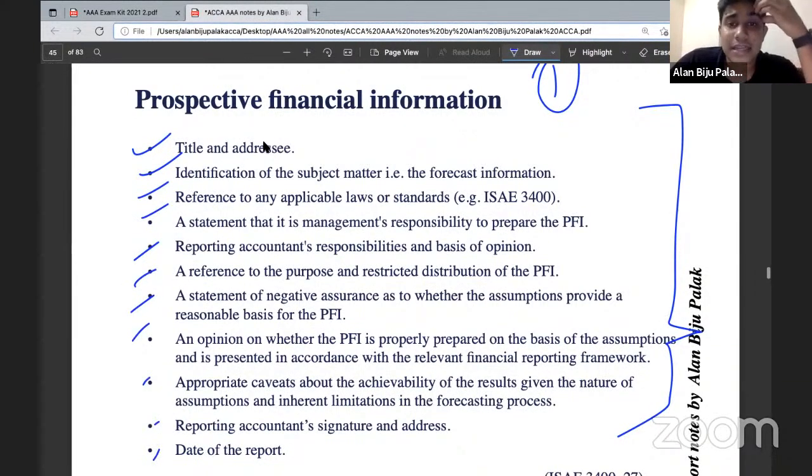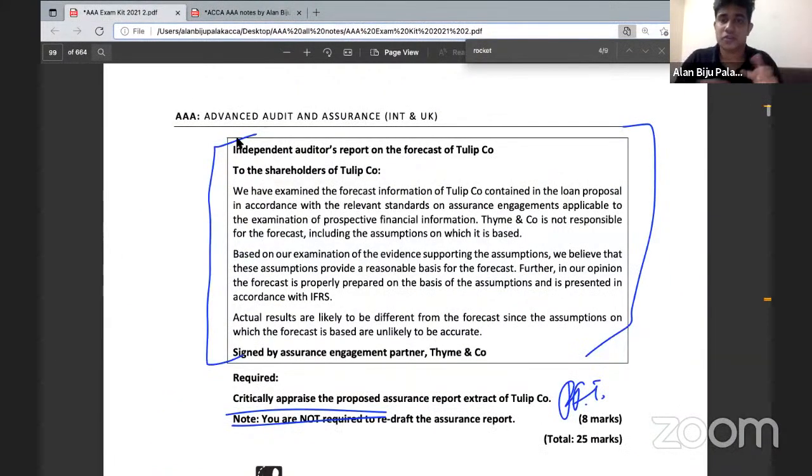You need to check whether the title and address is correct, whether the subject matter is correct, whether the applicable financial reporting framework is mentioned, whether the management's and accountant's responsibility is mentioned, and above all, you must also consider the general points I've mentioned earlier. That means you need to consider whether there is any unprofessional wording, whether there is any leakage of information, whether they haven't mentioned adequately about the accounting treatments, and so on. That must also be mentioned here. So these are the things that you need to consider while providing an appraisal for the proposed assurance report of PFI.